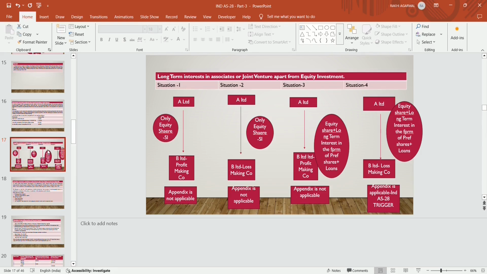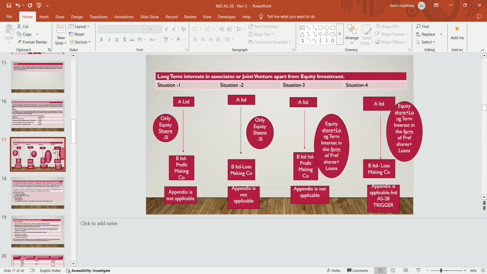Now, long-term interest in associate or joint venture apart from equity instrument. If any entity is having a long-term interest in associate or joint venture other than equity, this is the case of the appendix of Ind AS 28. What does the appendix of Ind AS 28 say? If an entity is having any other interest other than equity in any of these associates or joint ventures in the form of long-term interest, like in the form of preference shares, in the form of loans which are not repayable in future, then that kind of interest is a long-term interest.